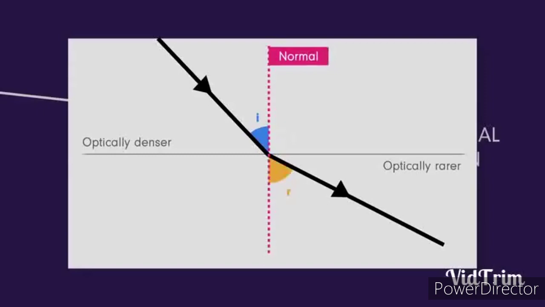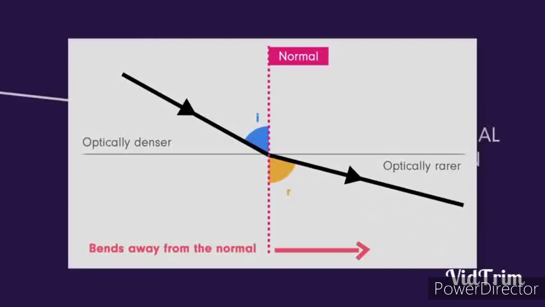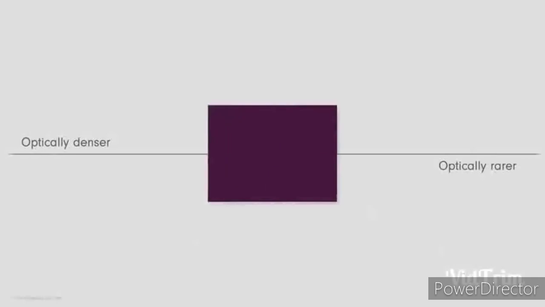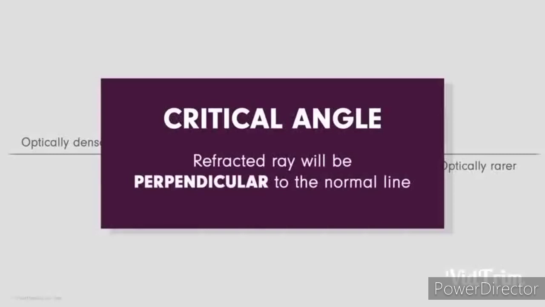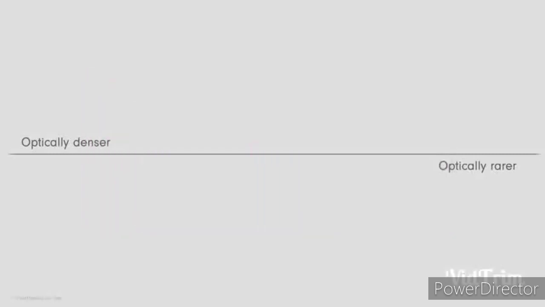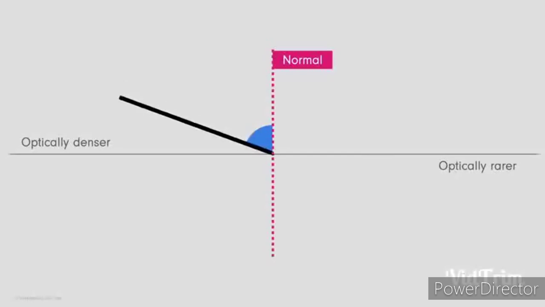As we have discussed earlier, what is total internal reflection? As the angle of incidence increases, the refracted light bends away from the normal. At the critical angle, the refracted ray will be perpendicular to the normal, that is, a grazing ray happens. So when the angle of incidence is equal to the critical angle, there will be a grazing ray, or when the angle of incidence is made greater than the critical angle, then the light will come back again into the denser medium. So this is known as total internal reflection.